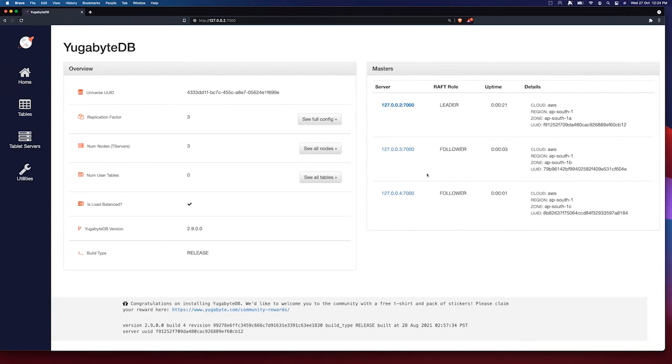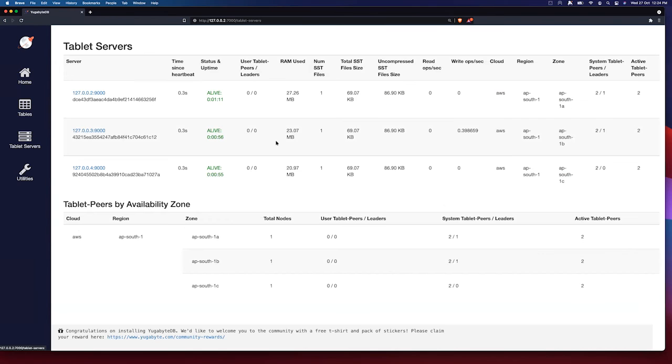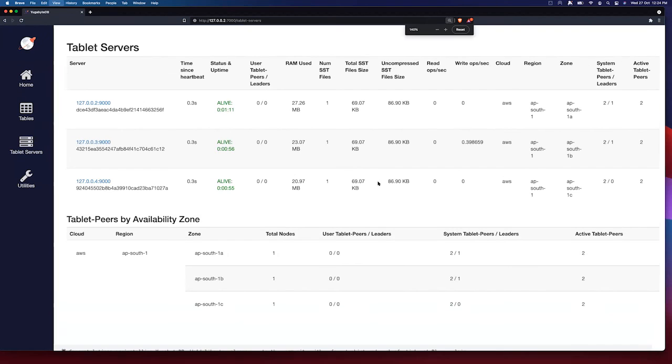So this is a cluster with 3 nodes. Like I said before, essentially it has 2 different processes. Master is the one that's responsible for all the administrative things, and T-server is the one that's responsible for managing your data. As you can see in the topology here, one of the nodes is running in AP South 1A in AWS. The other nodes are in AP South 1B and 1C, right? So that's how it gets distributed across.